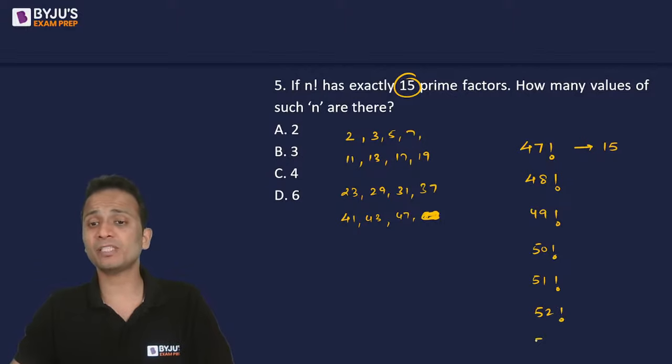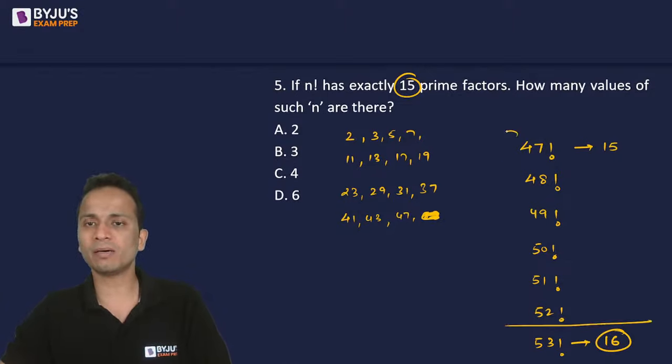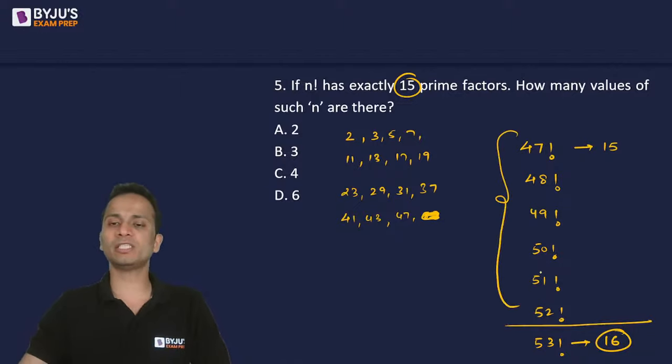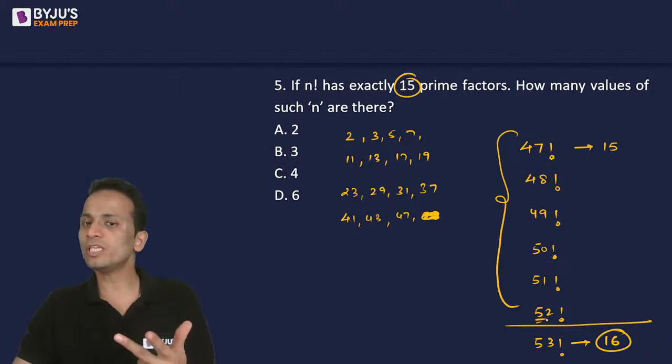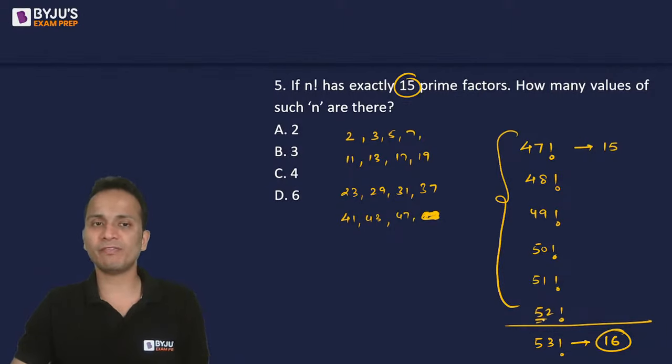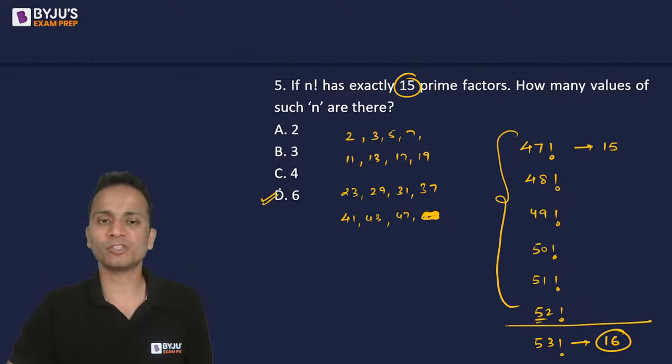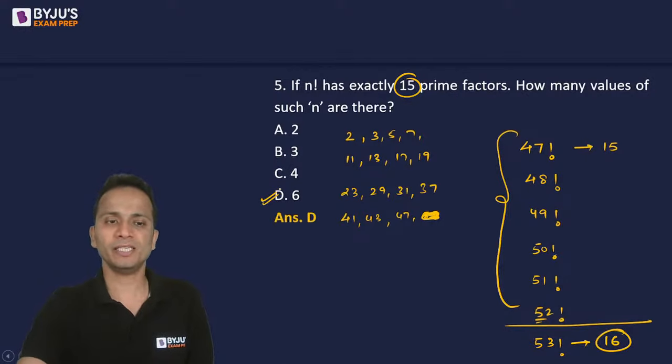The next prime number is 53, so 53 factorial will have 16 prime factors. So all the numbers starting from 47 factorial up till 52 factorial, 1, 2, 3, 4, 5, 6, there will be 6 values of n such that n factorial has exactly 15 prime factors. So the correct answer of this question should be option D.